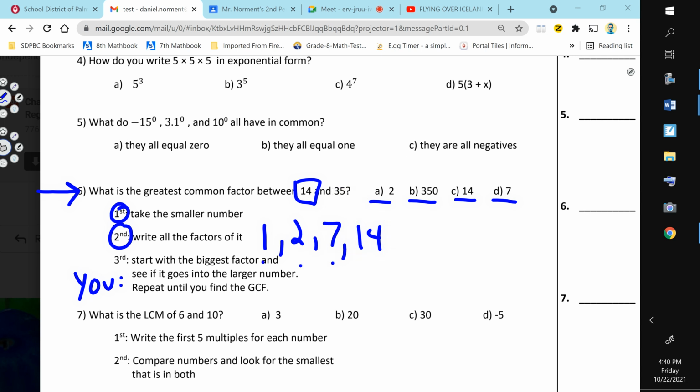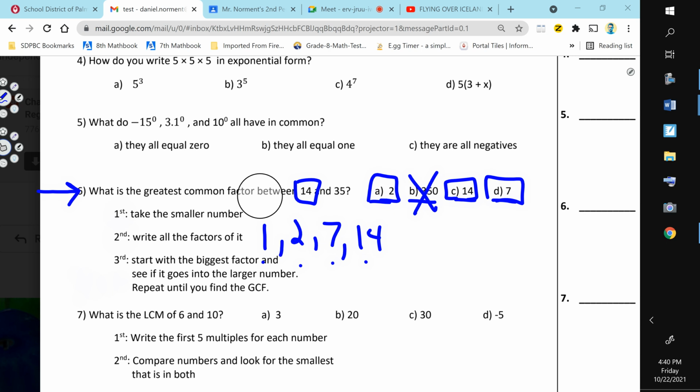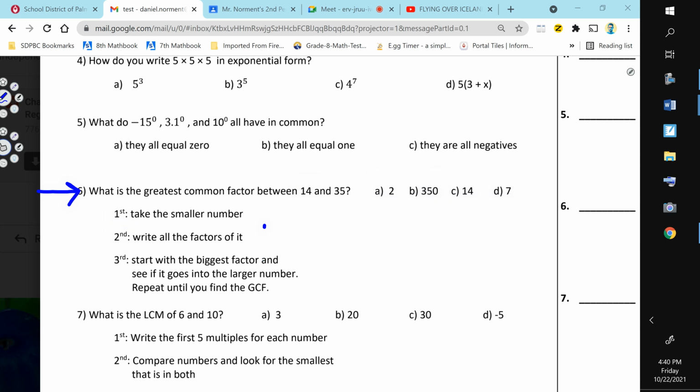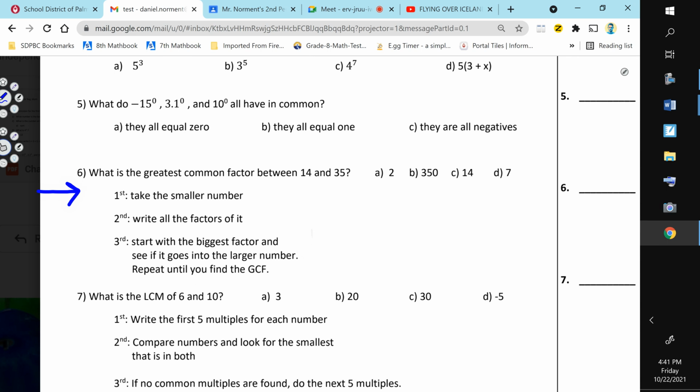So one of these will be the answer. 1, 2, 7, or 14. So it's not this. It's either A, C, or D. Okay? So one of those is the greatest common factor of those two numbers. I hope that's helpful. And if I went too fast, that's okay. Just go back and watch it, listen to me say it again. You can even slow me down if this is going to get posted on YouTube, and I think it is.